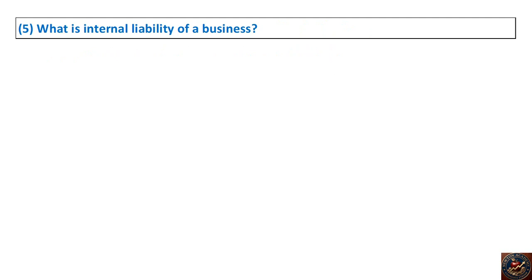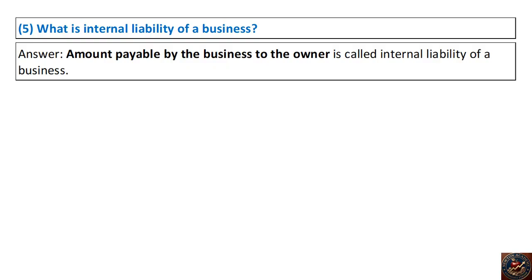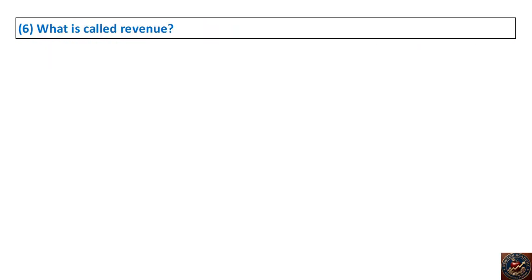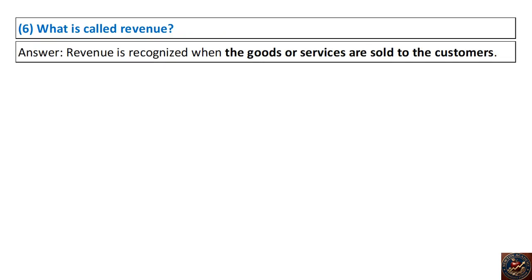5. What is internal liability of a business? Answer. Amount payable by the business to the owner is called internal liability of a business. 6. What is called revenue? Answer. Revenue is recognized when the goods or services are sold to the customers.